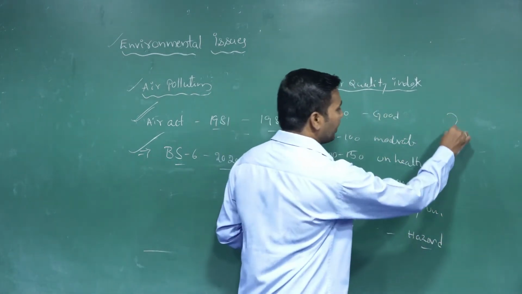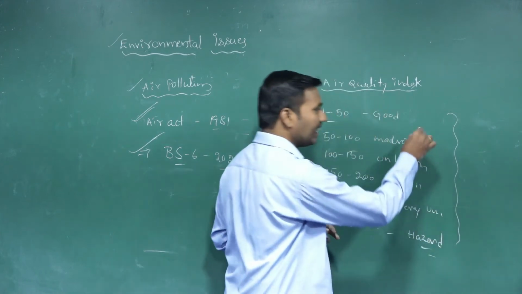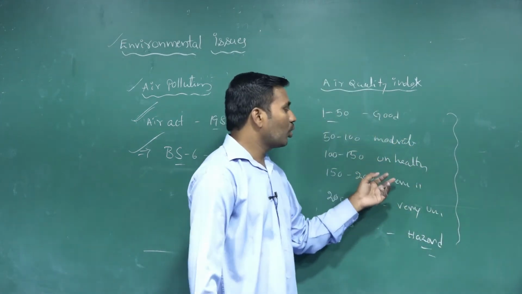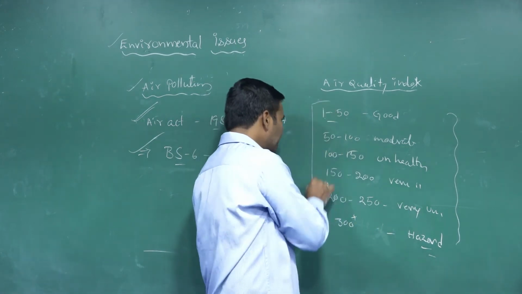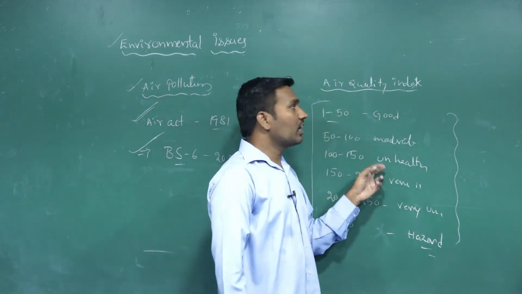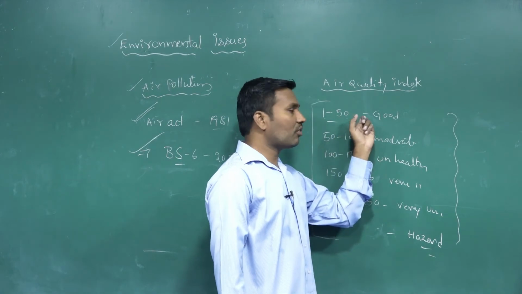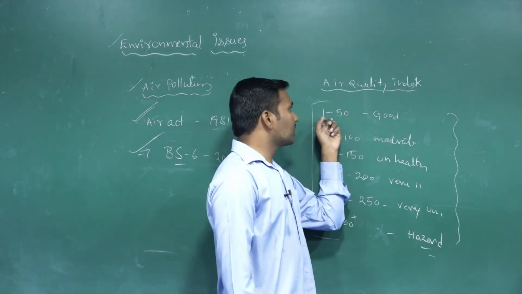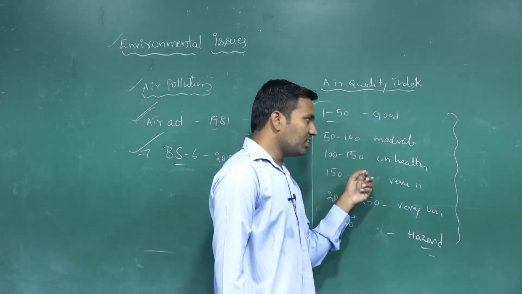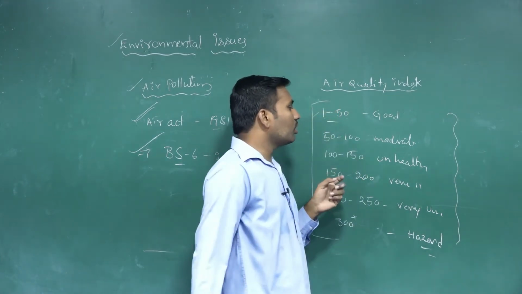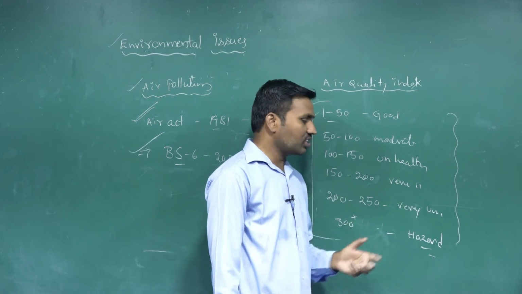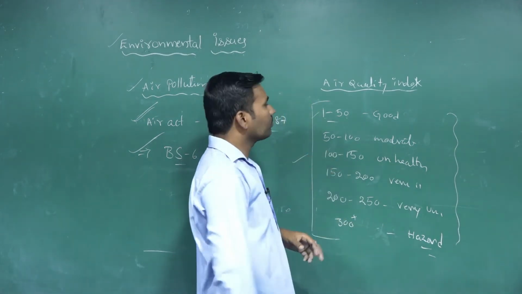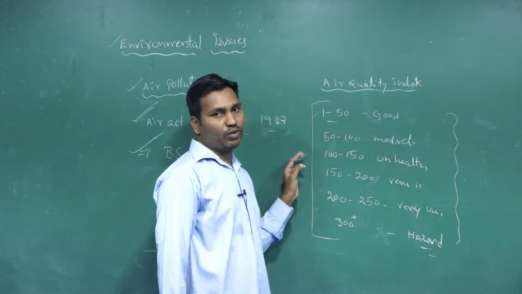So like this, the index uses green, orange, yellow and red, like dark red, to mention the levels of the quality of the air. Based on this index, that is good, moderate, unhealthy, very unhealthy and hazardous, they are going to discuss air quality.